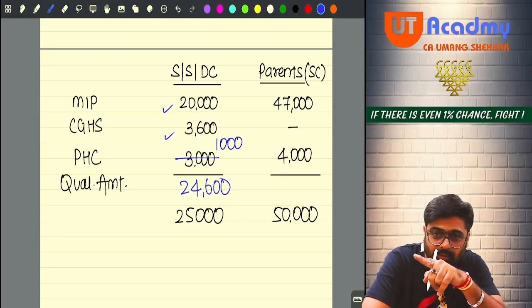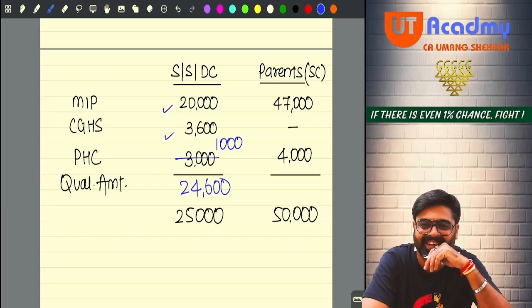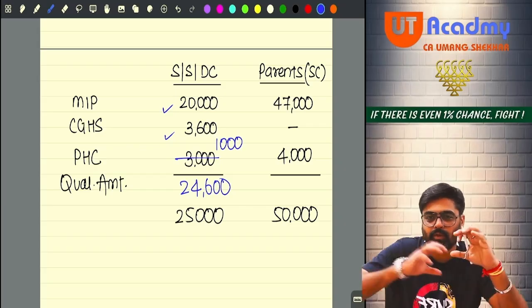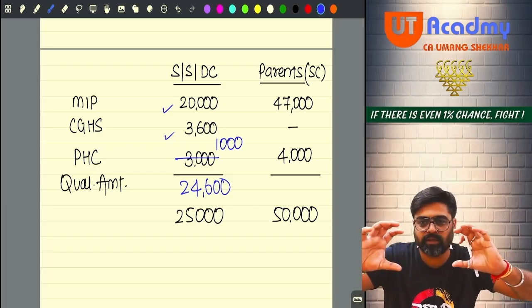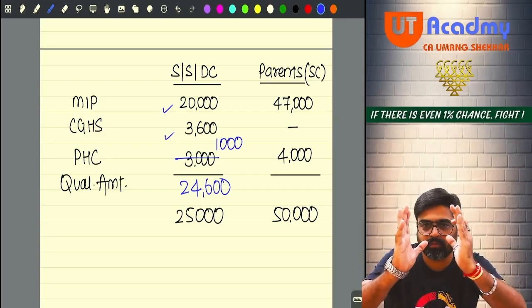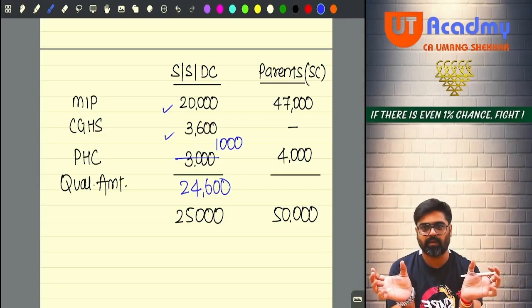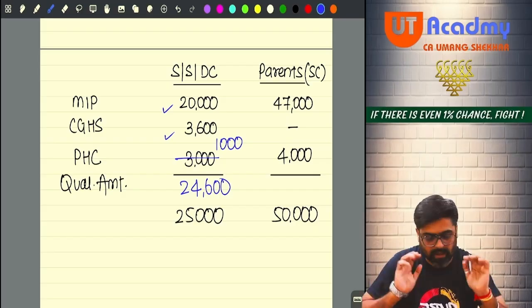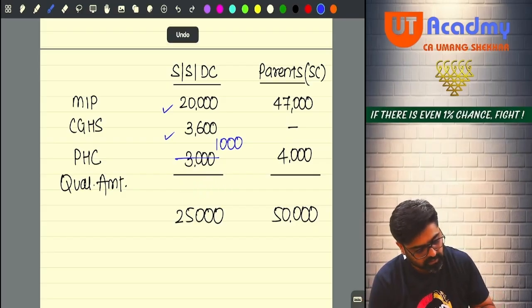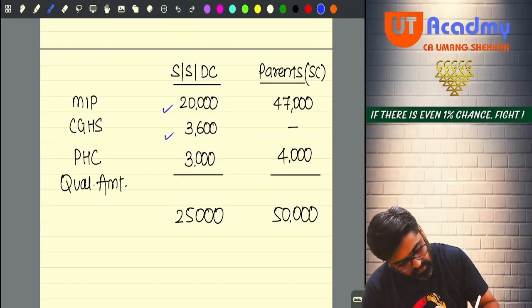Now there will be a loss over here. Getting my point, what I am trying to do. So I have to balance both these amounts in such a way that the total should not be more than 50 and I get the entire benefit also. Yes or no? So I try to make it how much? I try to make it